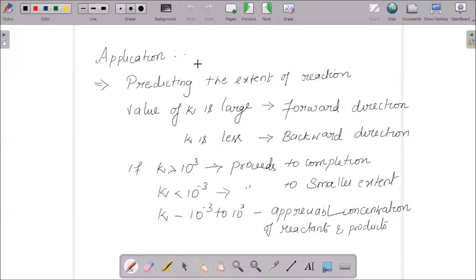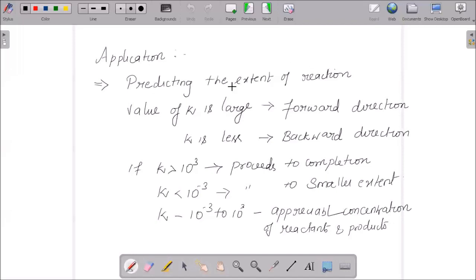And when we talk about the applications, when we study the value of K or learn the equations of K, why is it important to learn? Where are we able to use it? The application is predicting the extent of reaction.